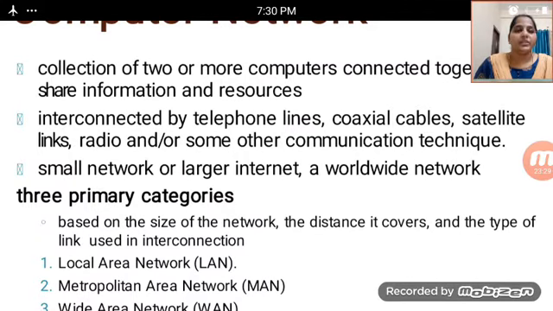It can be a small network, a large internet, or a worldwide network.